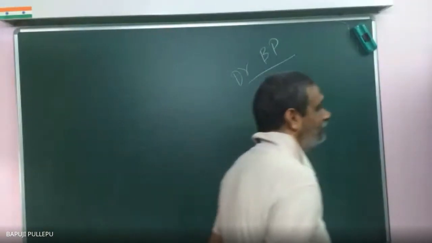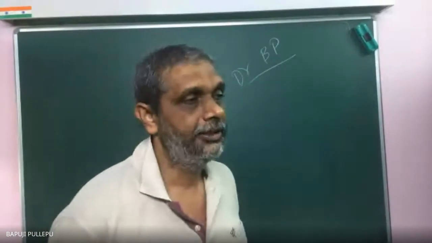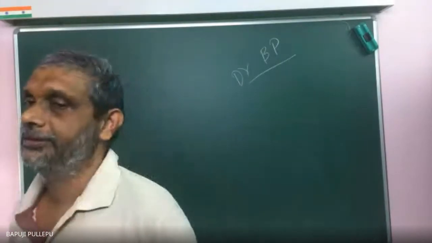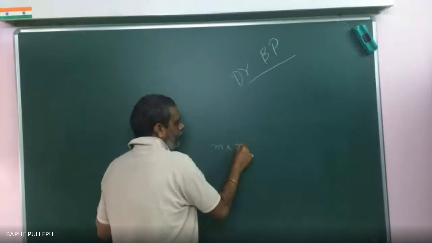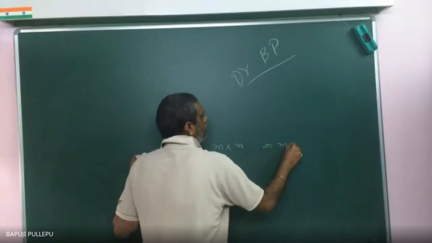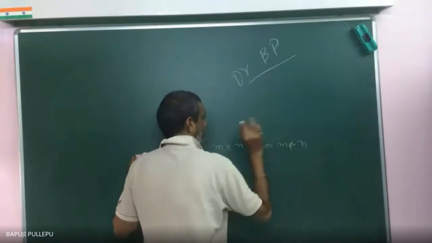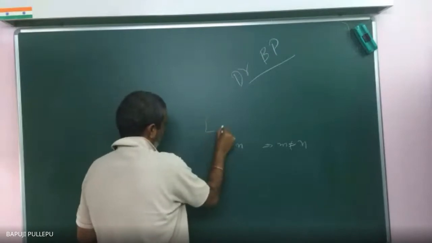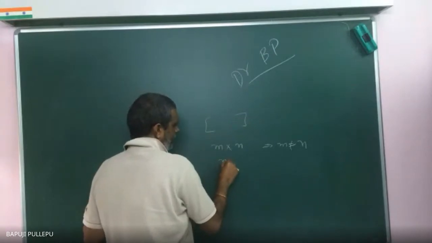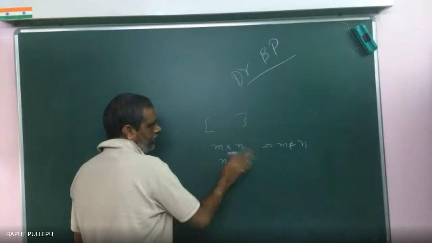Nice, very good. A matrix is said to be rectangular means the number of rows is not equal to the number of columns. Square matrix means the number of rows equals the number of columns. A rectangular matrix I can write as m by n, with m not equal to n. A square matrix I can write as n by n. So both are the same.